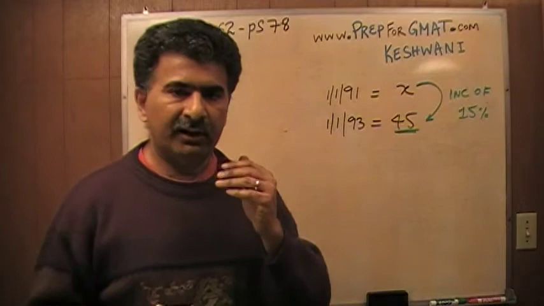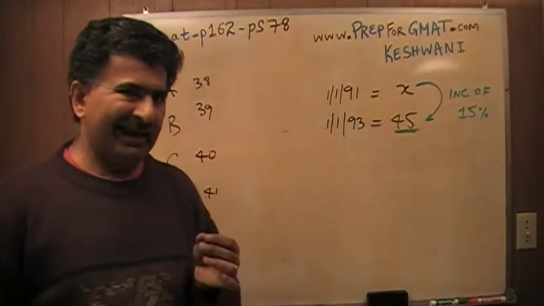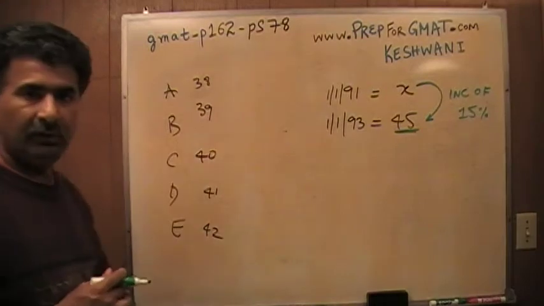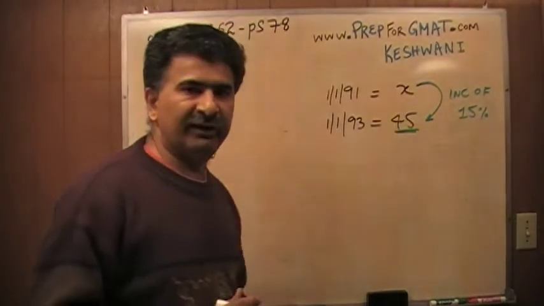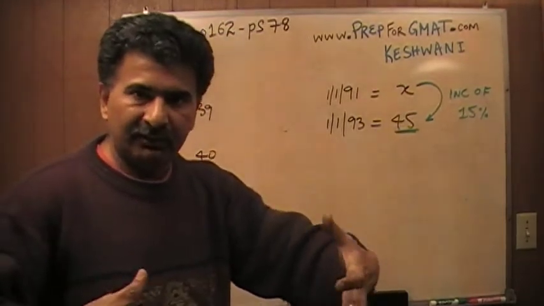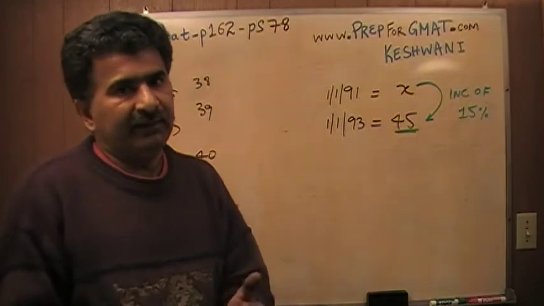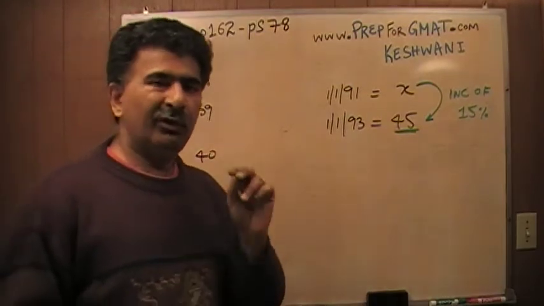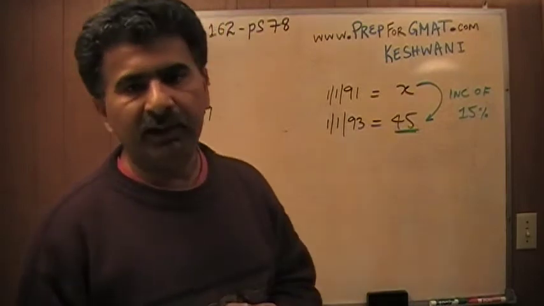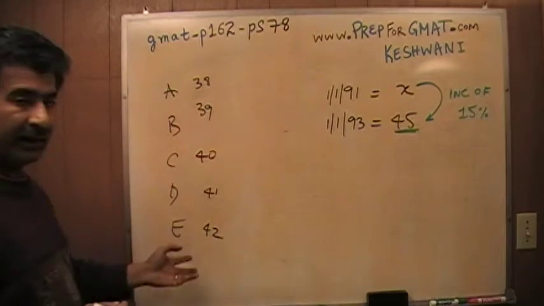When the answers are arranged in ascending or descending order, you know that the correct answer choice, whichever it is, has to be one of these 5 answer choices. So why don't I take one of these numbers, put it in there and see if it makes sense. If it fits in the jigsaw puzzle, it's fine. If it doesn't, I'll try a different one. I'll keep on trying until I hit a jackpot. In the worst case scenario, how many times will I end up trying? 5 times? Before I get lucky?